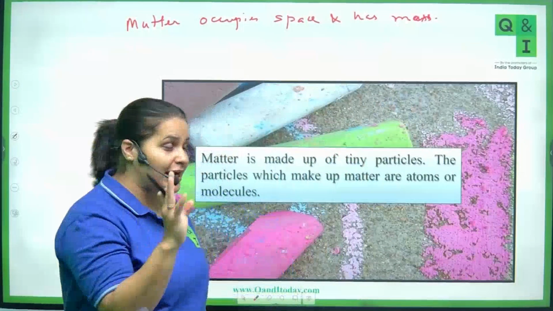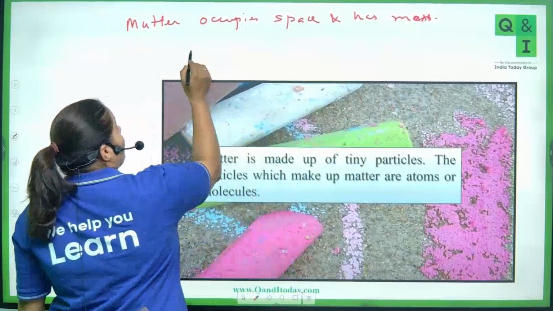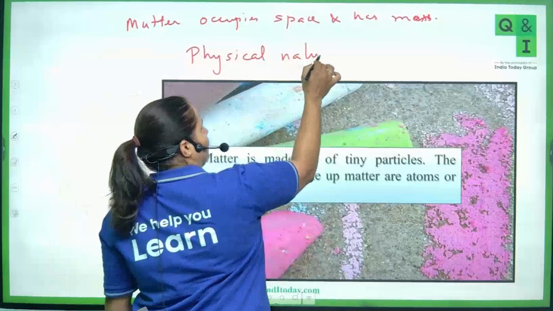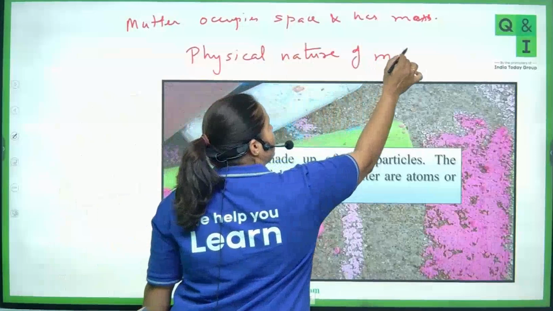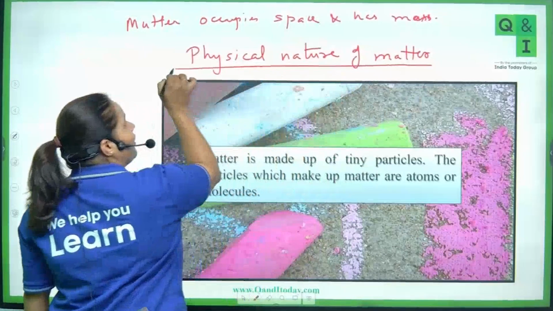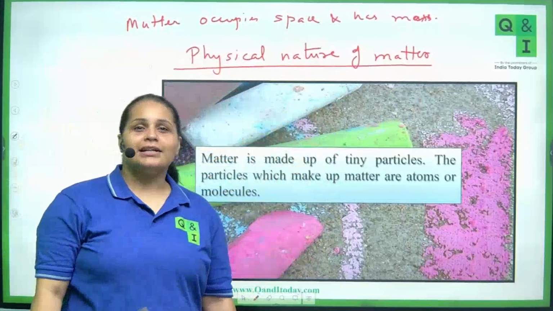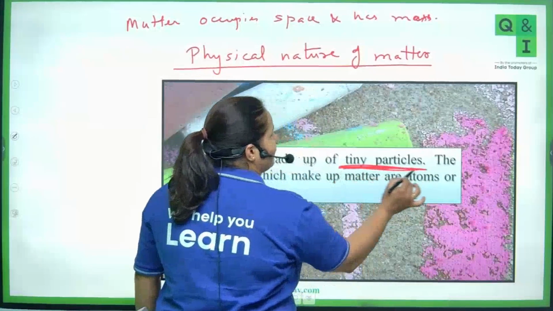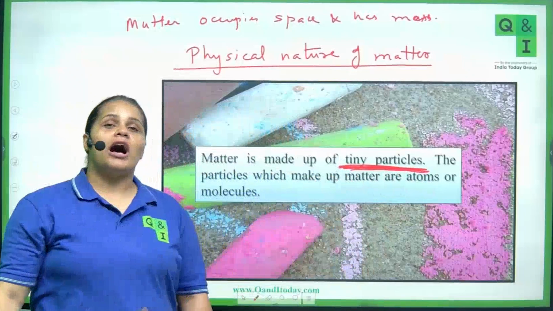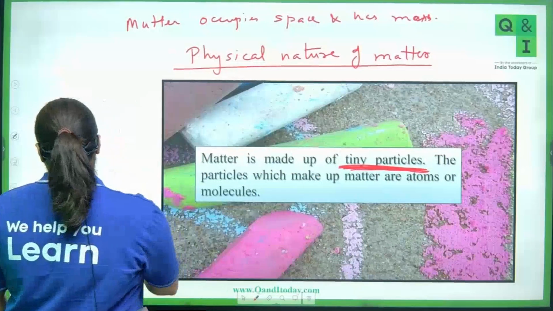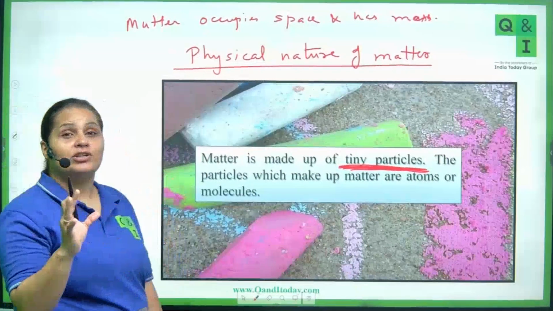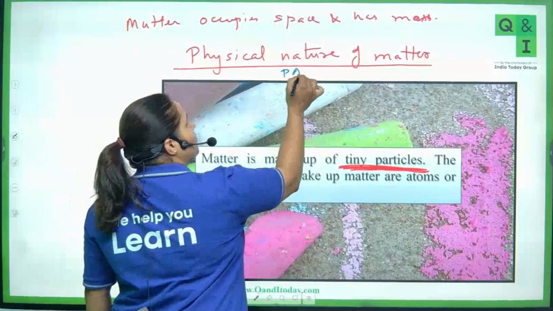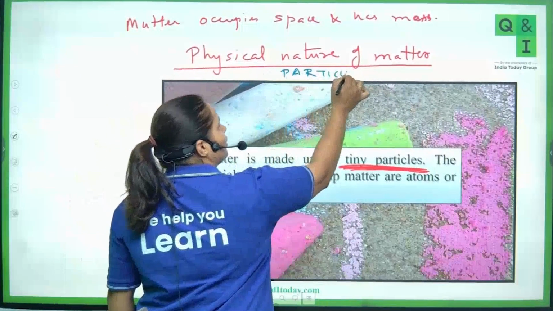Now coming to the second subtopic, physical nature of matter. Now we will discuss the physical nature of matter. Matter is something which is made up of tiny particles. So I am going to say that matter is particulate in nature.